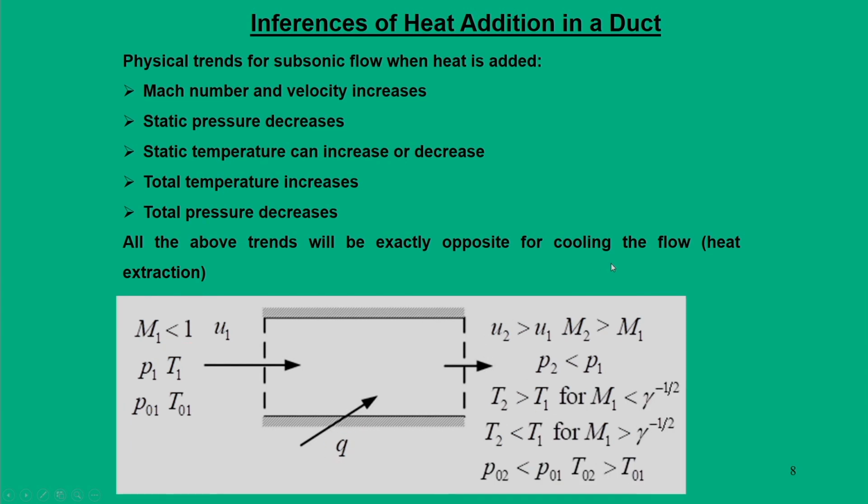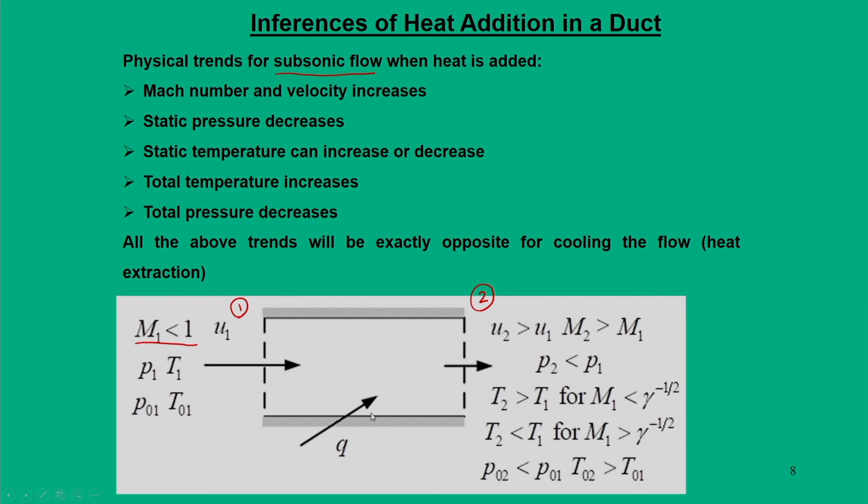Now, let us talk about the subsonic flow. In the same logic, consider a subsonic flow at inlet condition 1, entering a constant area duct in which heat is added.